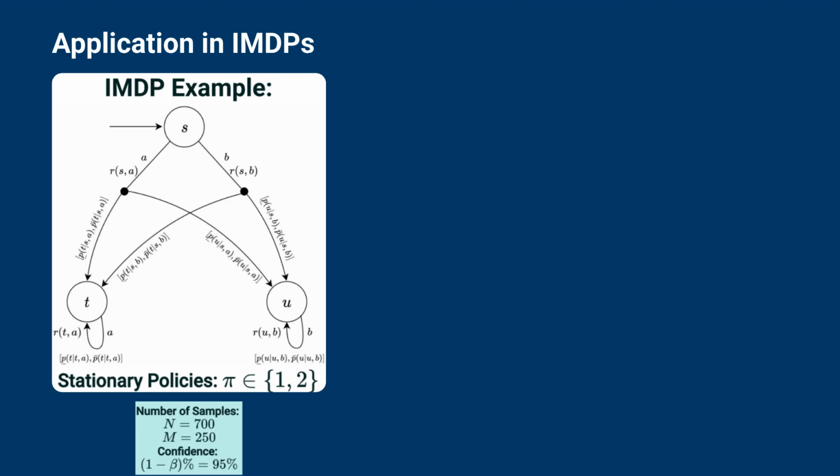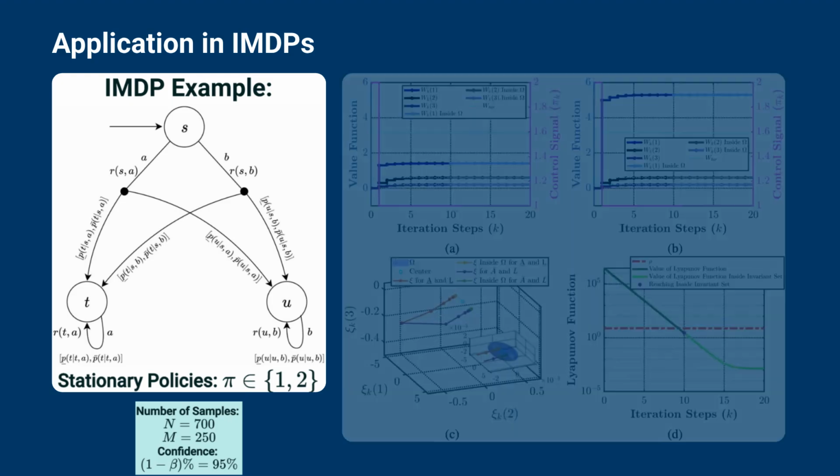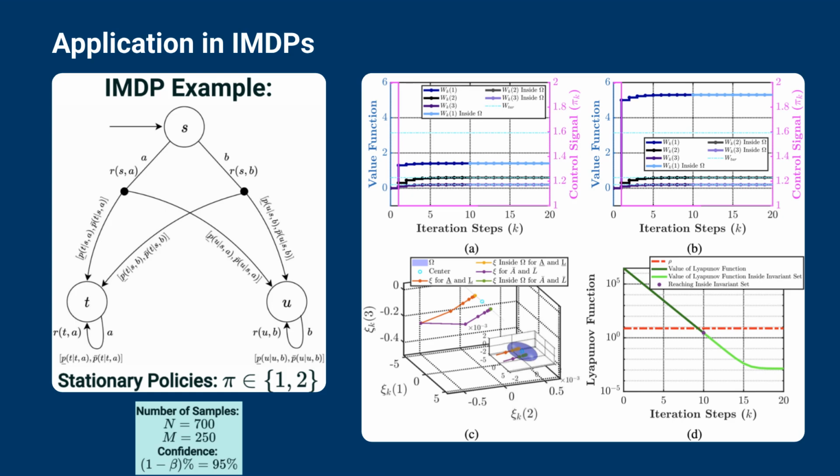The results obtained via the proposed framework are illustrated in this figure. The value function evolution for IMDP is shown for lower bound matrices in A and upper bound matrices in B, with the switching law highlighted in pink. The invariant set of attraction and error trajectories for both matrices are depicted in C, while the Lyapunov function in D demonstrates that trajectories converge to and remain within the invariant set.